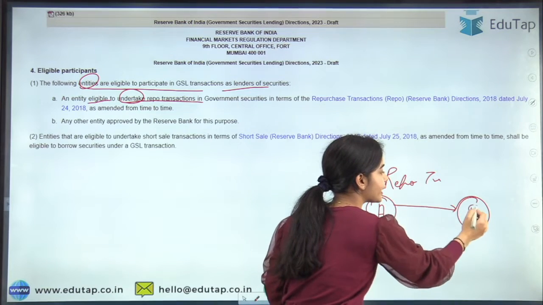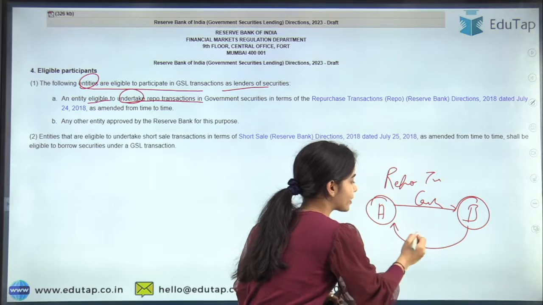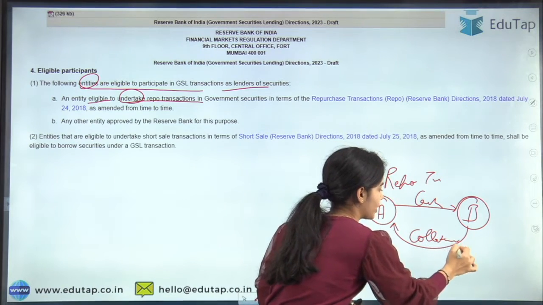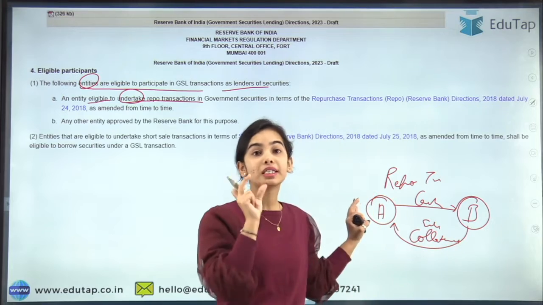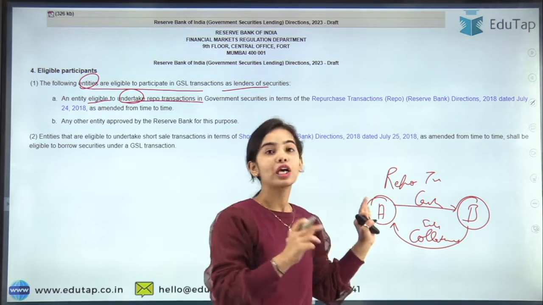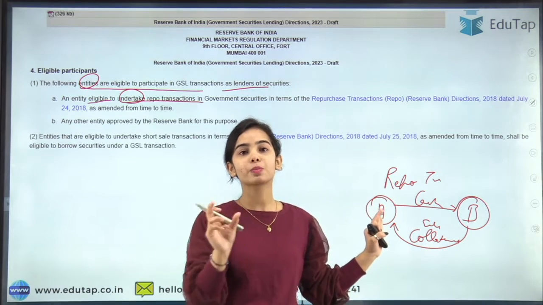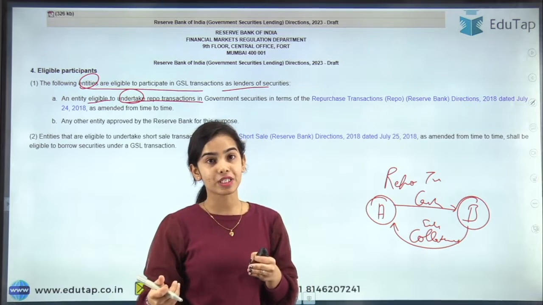So A is lending the cash to B, and bank B is giving the collateral to A. B is selling the collateral to A with the repurchase agreement that I will buy back the collateral at this particular date. So that is the repo transaction, the repurchase transaction that is happening.